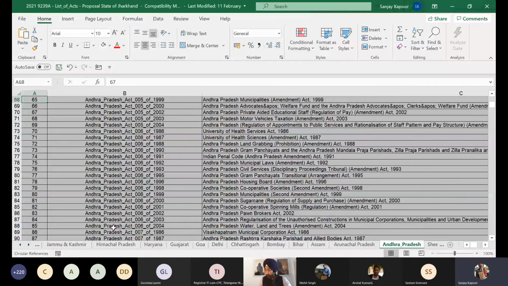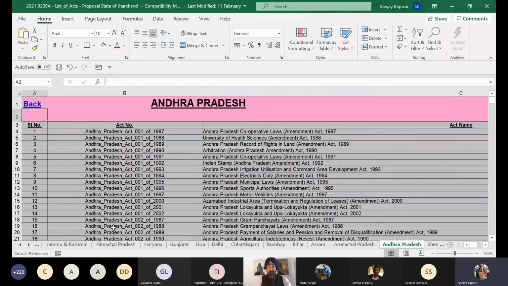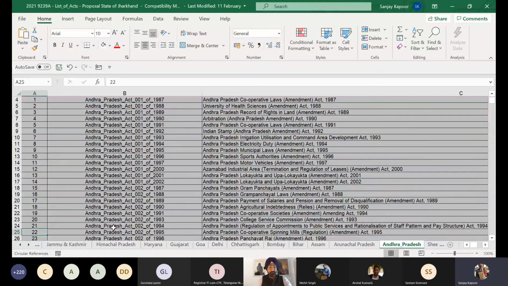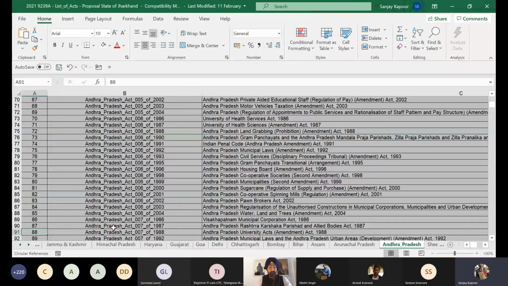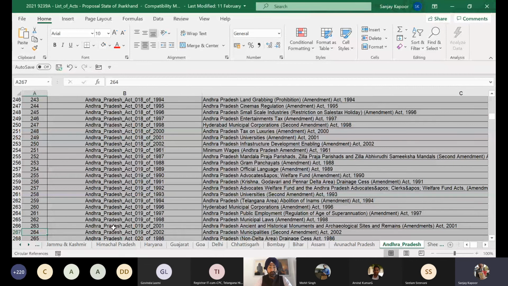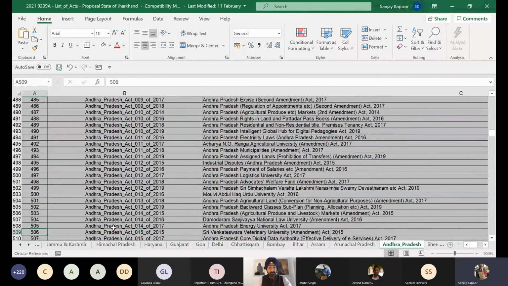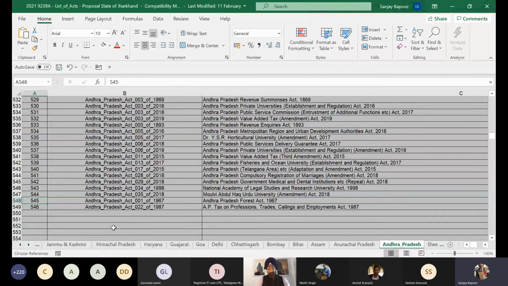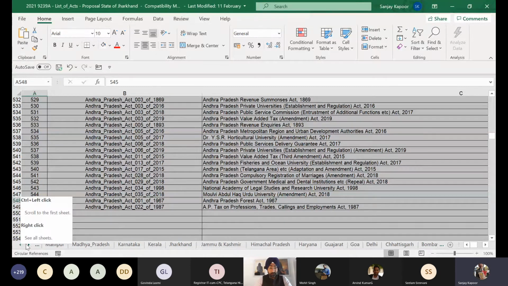All of these acts are available on the SCC Online portal. I have this complete state-wise list, these are all the acts which are already embedded in the software. Full acts are available. So 546 of Andhra Pradesh, and Telangana. I'll show you where Telangana is. So you can see it's a complete all India list.